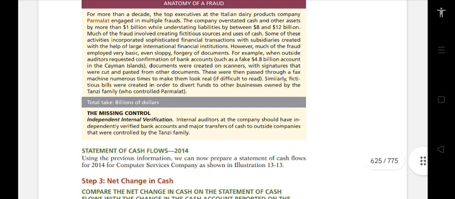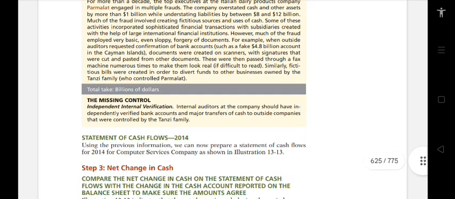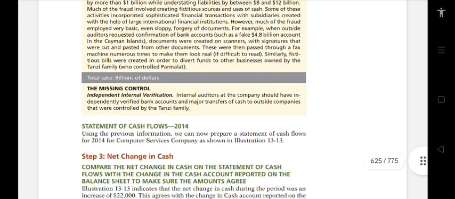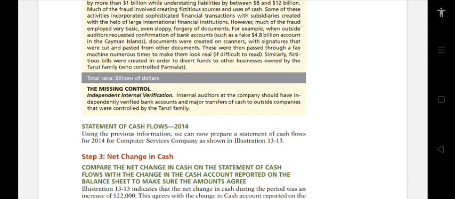Much of the fraud involved creating fictitious sources and uses of cash. Some of these activities incorporated sophisticated financial transactions with subsidiaries created with the help of large international financial institutions. However, much of the fraud employed very basic, sloppy forgery of documents.